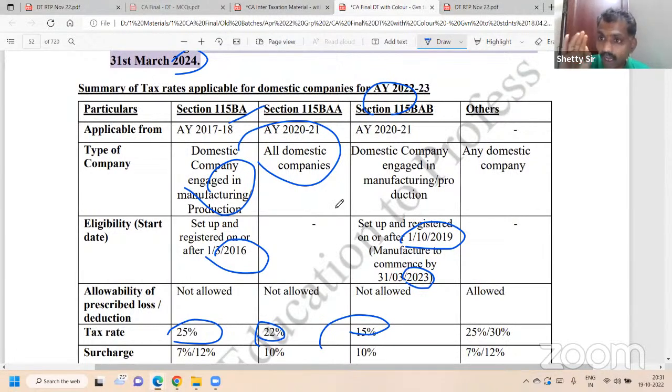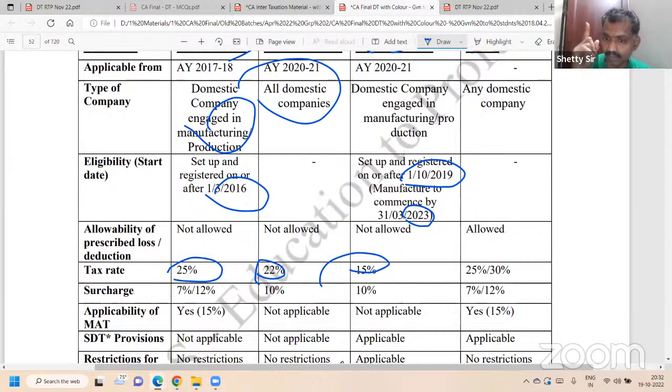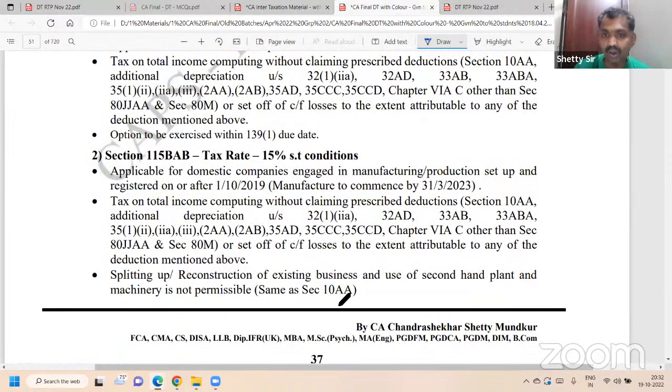So 115BAA is 22%, and 115BAB is 15%. Since the tax rate is the least for them, there is a flat surcharge of 10% from rupee 1. Surcharge of how much? Flat 10% for both of them. And for these companies, MAT is not applicable because you are paying the least tax. So you will be foregoing all these benefits.